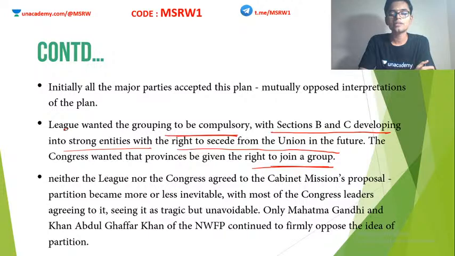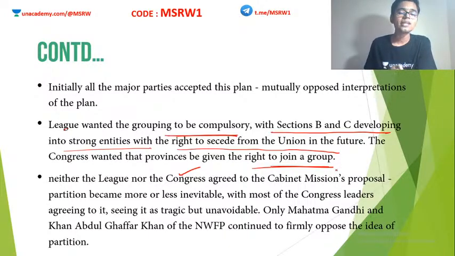The problem was that the Cabinet Mission did not agree to any of these things. This was not their version actually. So when the League and Congress understood what the Cabinet Mission really meant, both of them opposed the Cabinet Mission proposals. So the Cabinet Mission also failed. Clear? They went back to England without any kind of success. But now, when the Cabinet Mission failed, partition of India became almost inevitable. It will happen. The only question is when.